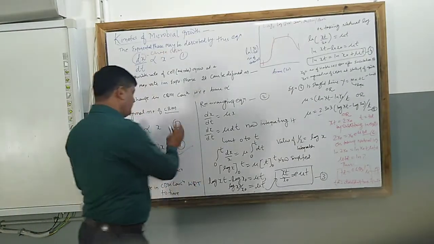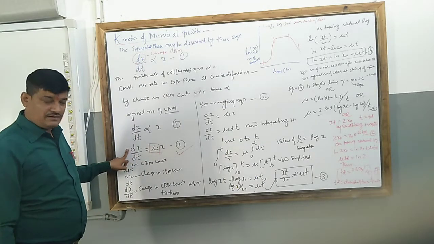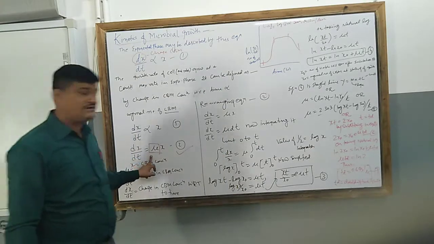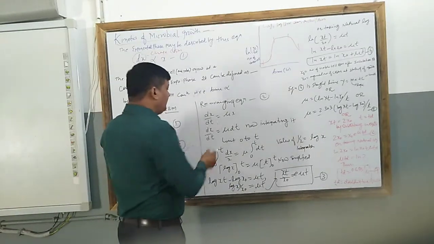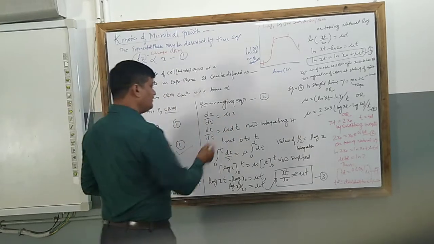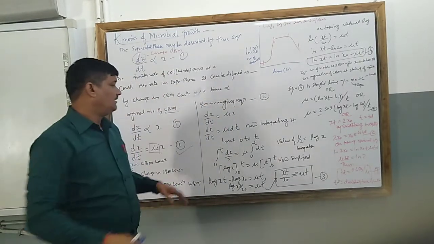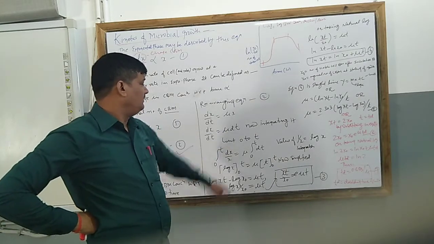After rearranging equation number 2, we find dx upon x is equal to mu dt.